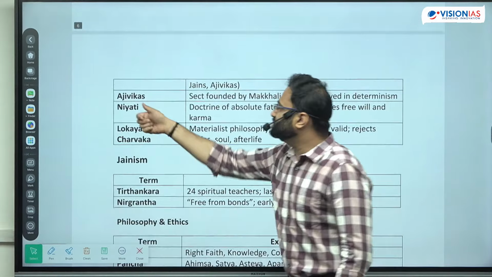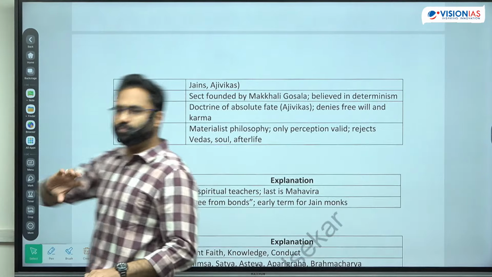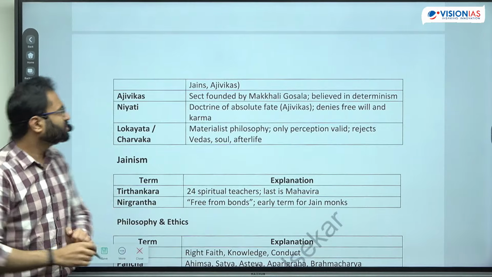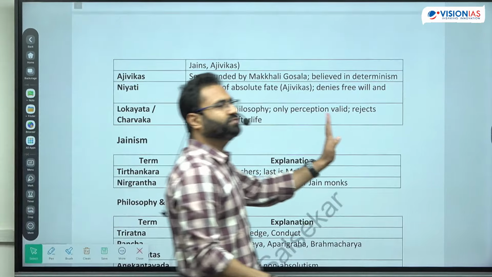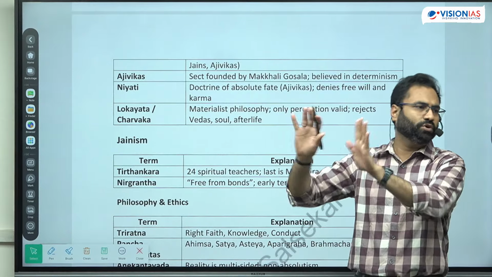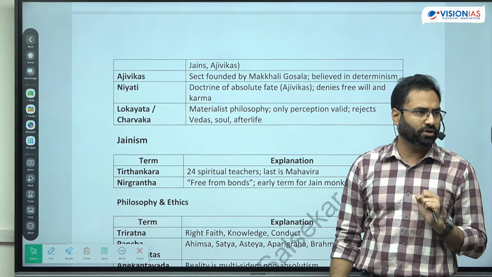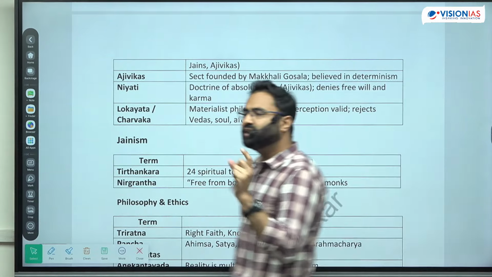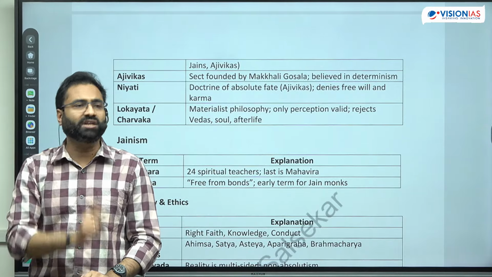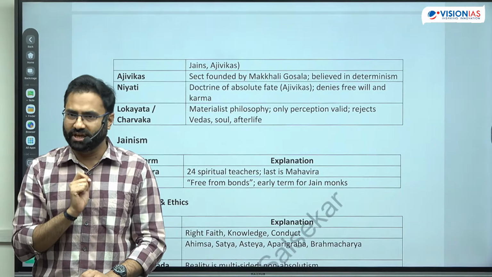Next is the Ajivikas. Now Ajivikas again a sect that was previously predominant, but right now it has completely dissipated, right? So the Ajivikas was also one of the religions formed on the lines, जैसे Buddhism था, Jainism था, similarly there was Ajivikas, and Makkhali Ghosala was the person who was the founder of the Ajivika sect. And it is also said that during the time period of Ashoka, he donated certain caves to the Ajivikas. The Barabar cave was one such example, right?